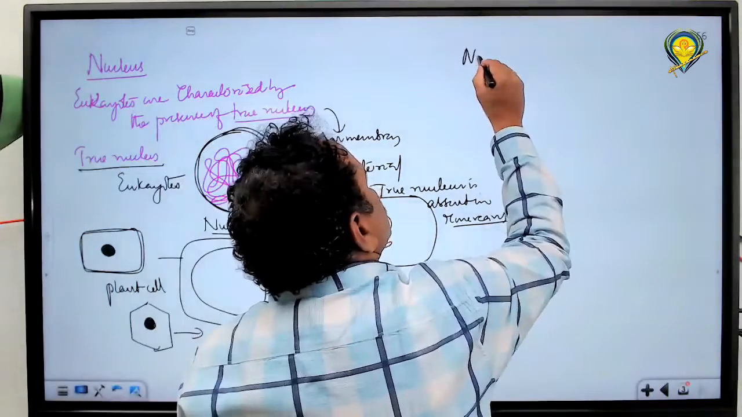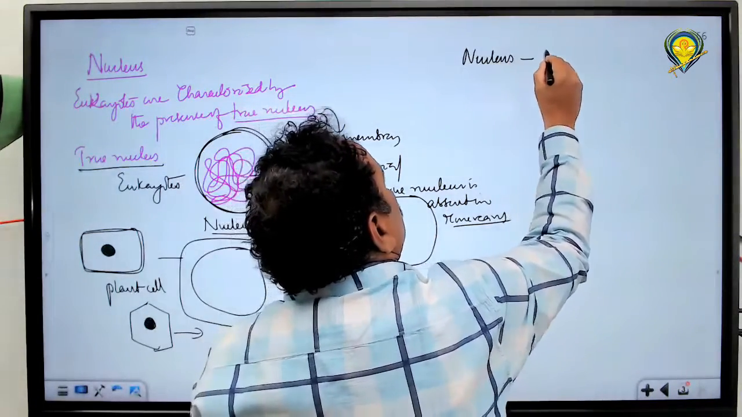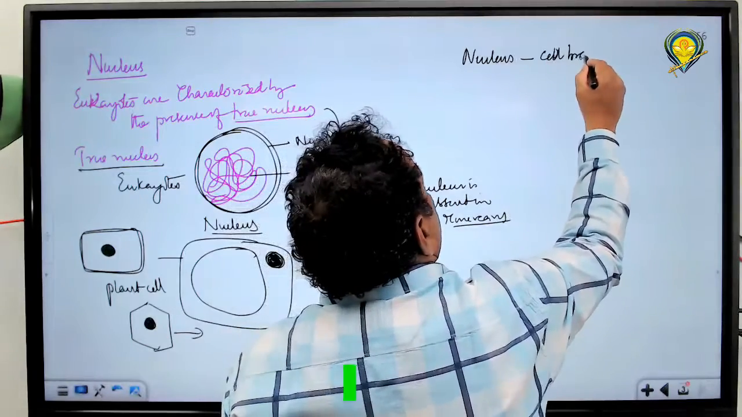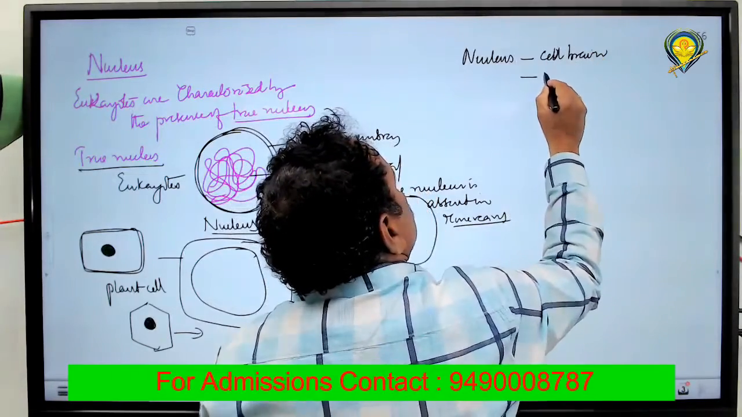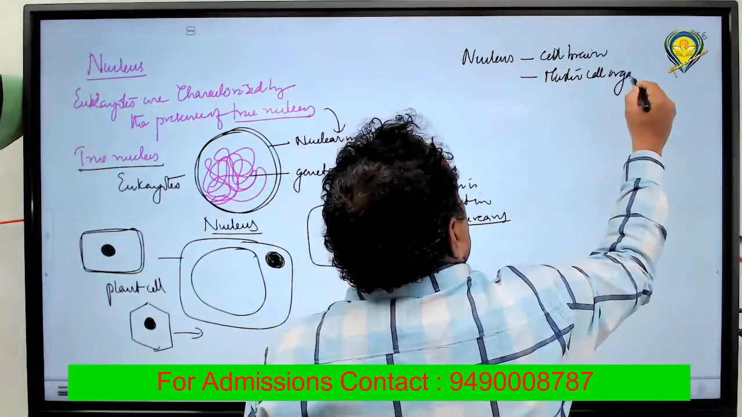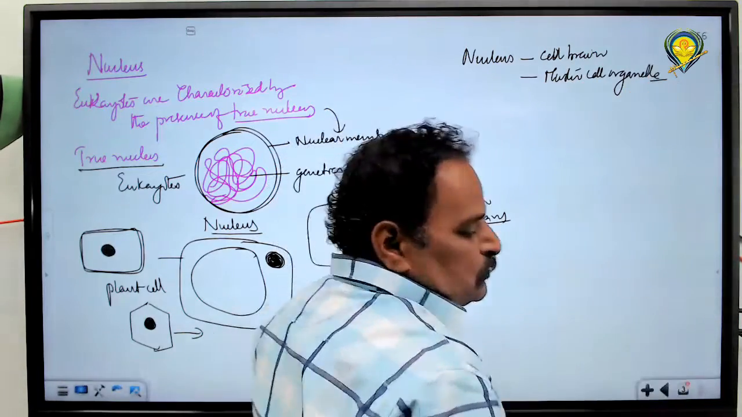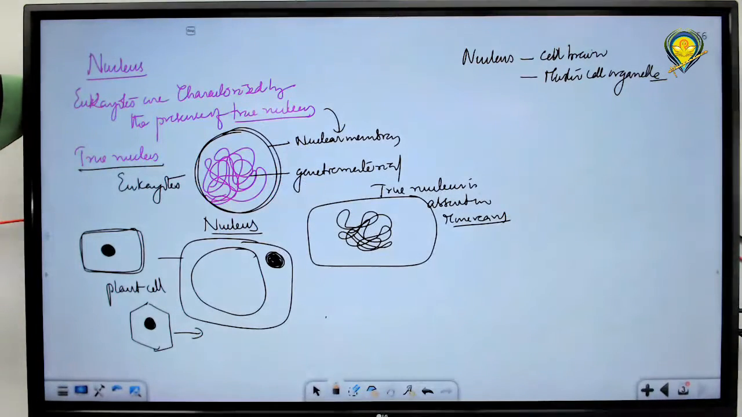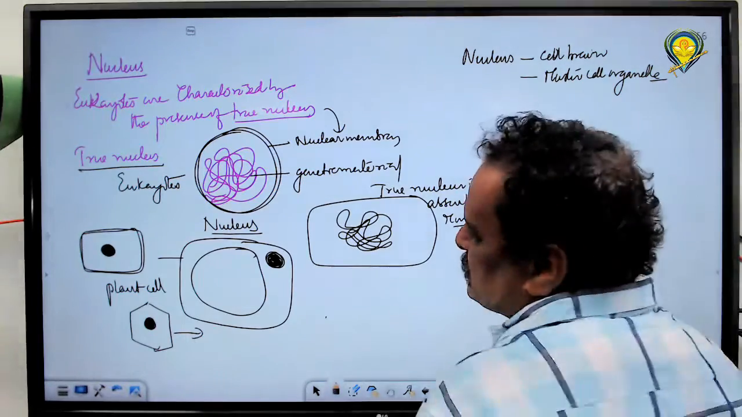Normally, the nucleus is called the cell brain, or the master cell organelle. This is the structure which is going to determine and coordinate the functions of others. The nucleus is involved in controlling the functions of other organelles. Hence, it is called the master cell organelle. Master means one who controls things. Likewise, it is called the cell brain. These are the names of the nucleus.